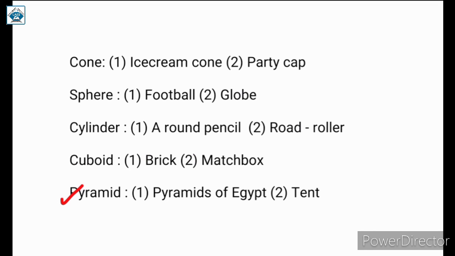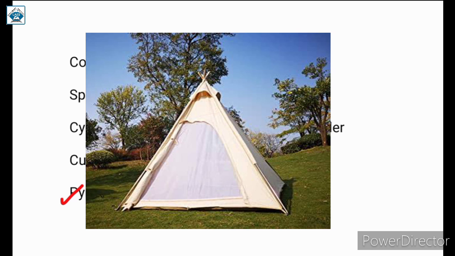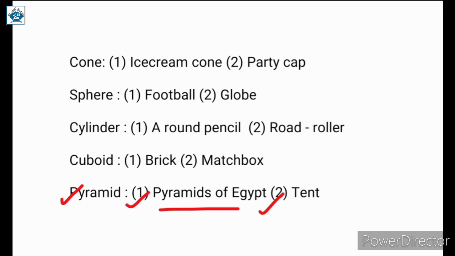Next, pyramid. Pyramid shape में just like I told you before, pyramids of Egypt is an example, and tent. So like so this tent is of the shape pyramid. So pyramids of Egypt and tent are 2 new examples of pyramid shape. In this way you have to write the solution in your notebook.